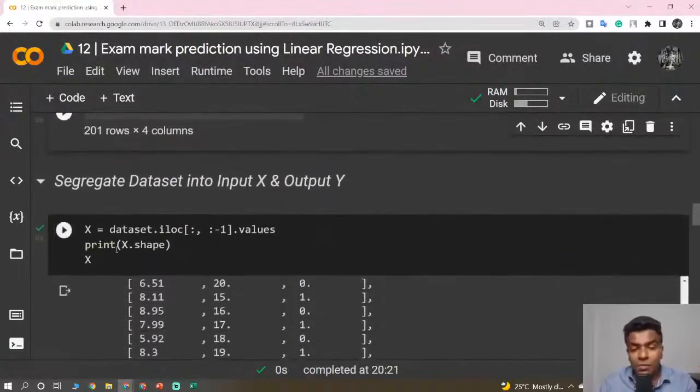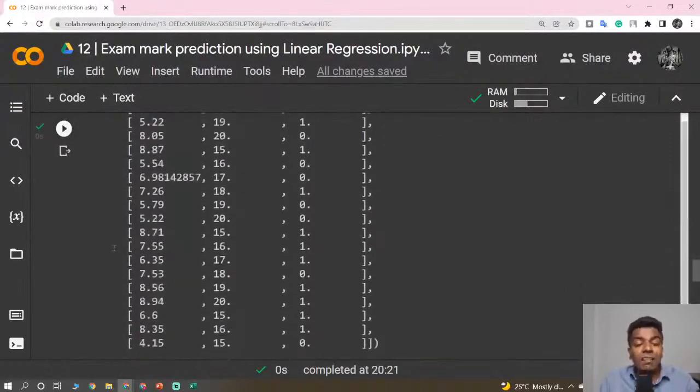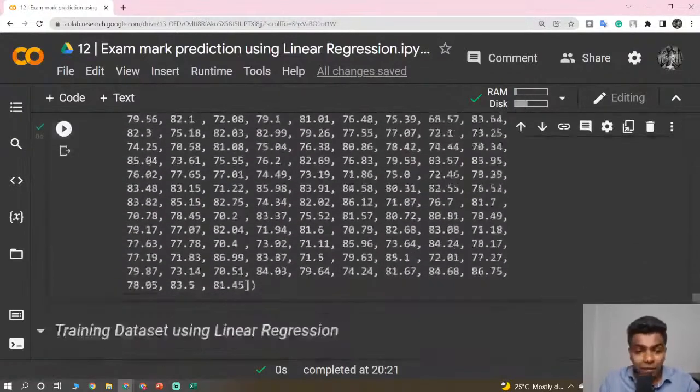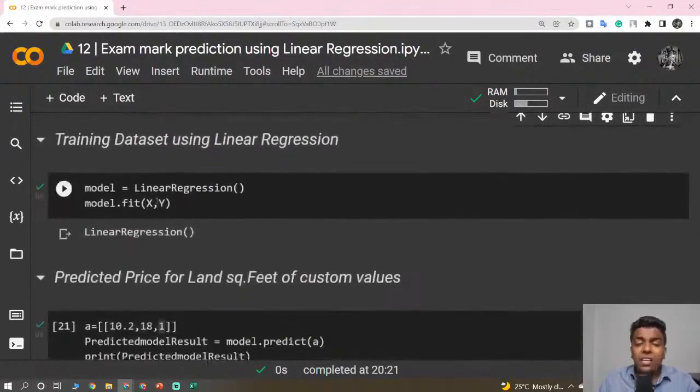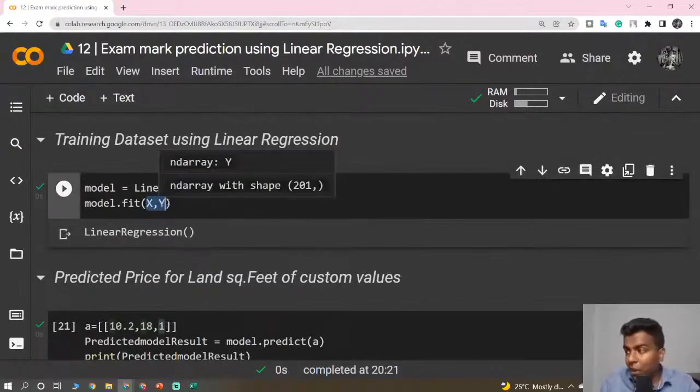Input and then output. So x, which is going to be my input, is going to have 3 columns: number 1, number 2, number 3, and then the last column we are going to take for y. So now we have x and y. Once we have that, we pass the complete x and y, input and output, for the training process: model.fit of x comma y.